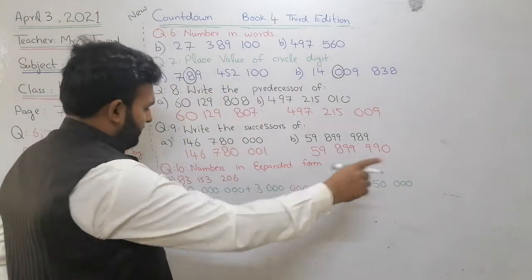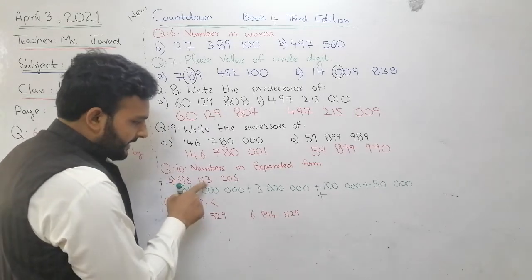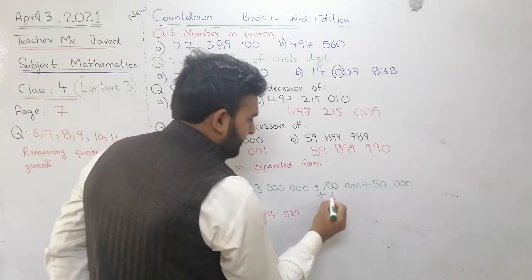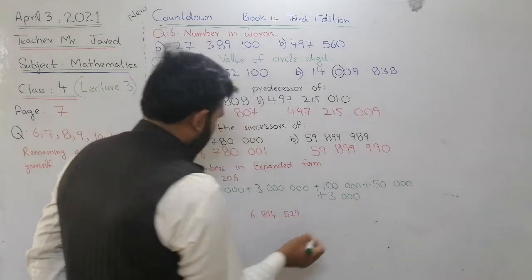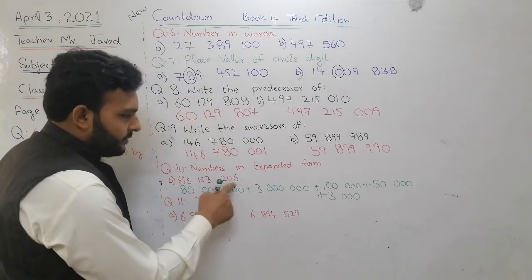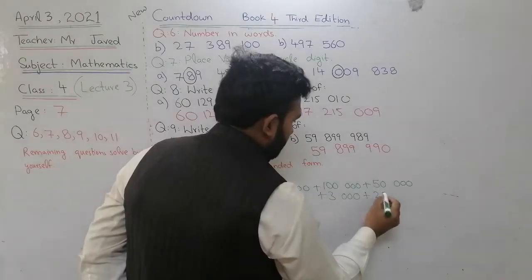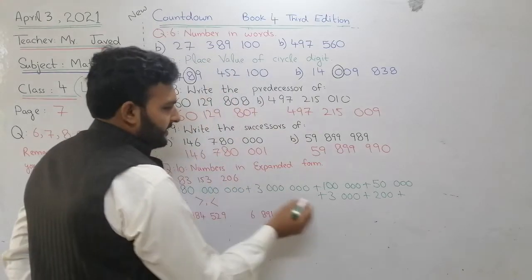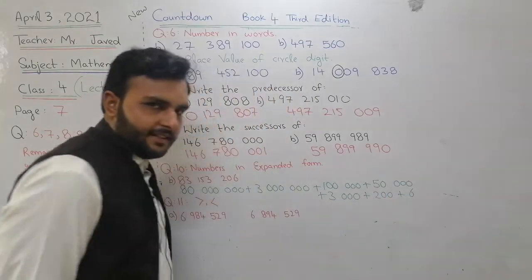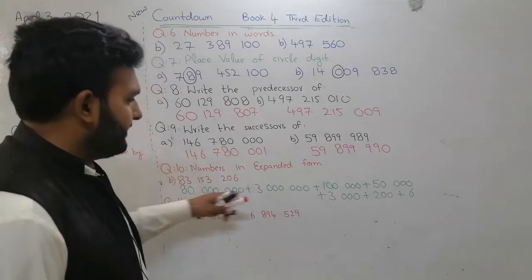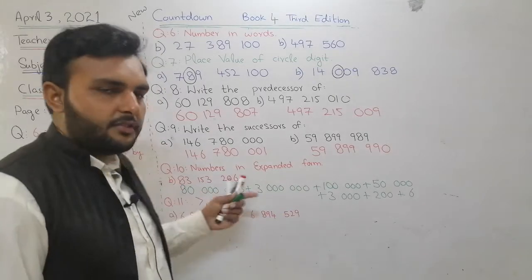If you have space, you can write next. Then next 3,000. Okay, the next is 200, and the last digit is 6. Is that clear, all of you? Okay, this is so simple. You just have to write in expanded form.